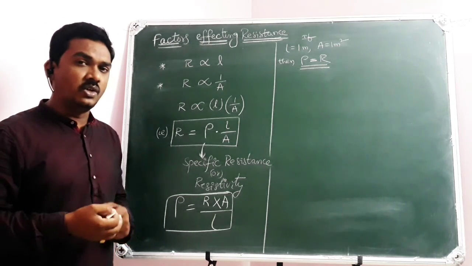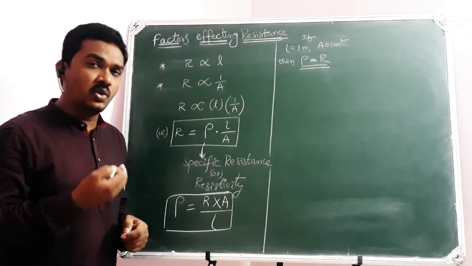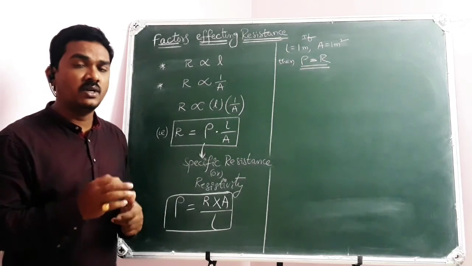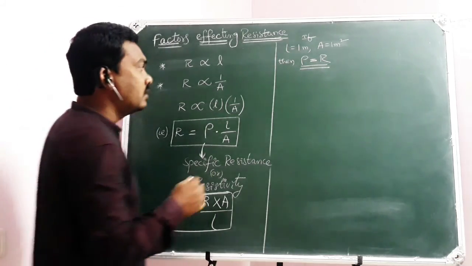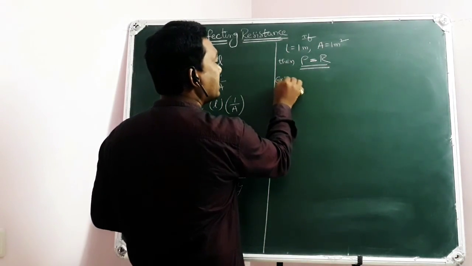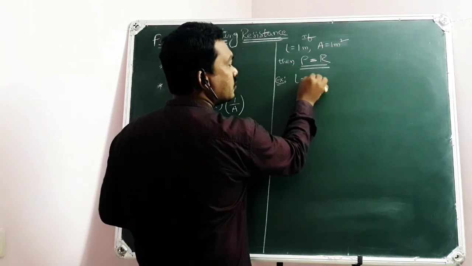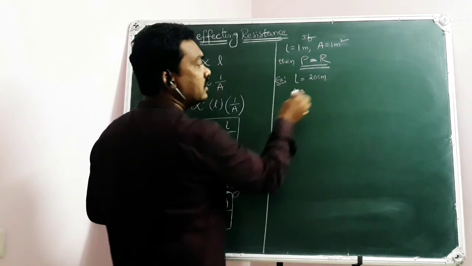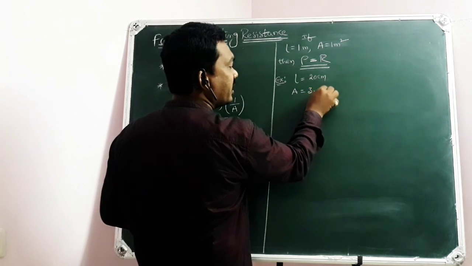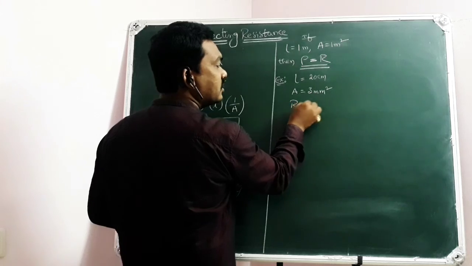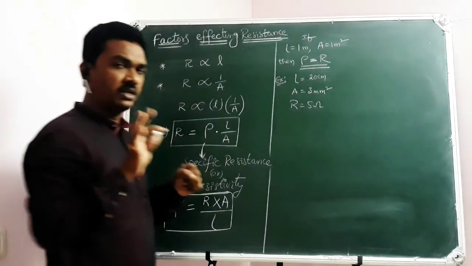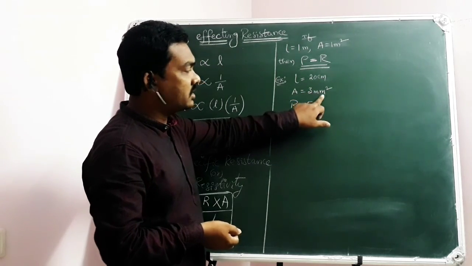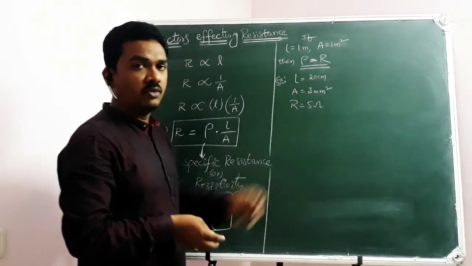Or you can say like this, the resistance of a conductor per unit length per unit cross-sectional area is defined as specific resistance. For example, you have a conductor whose length is 20 centimeters and whose cross-sectional area is 3 millimeters square, having a resistance of 5 ohm.